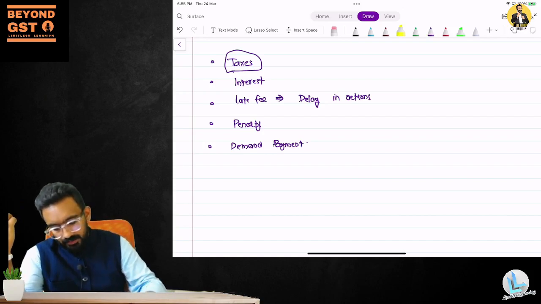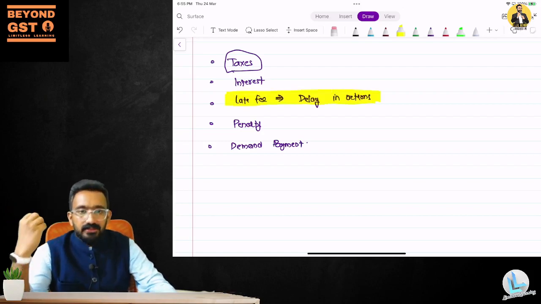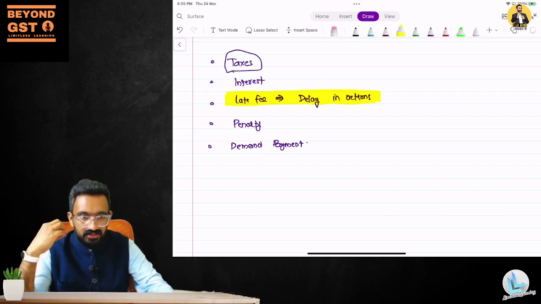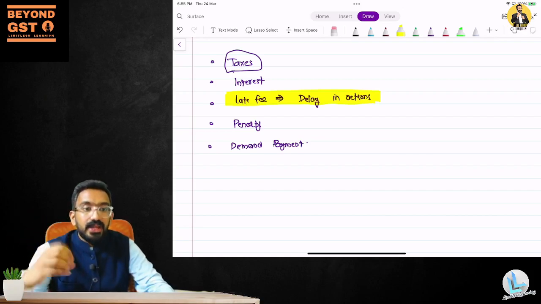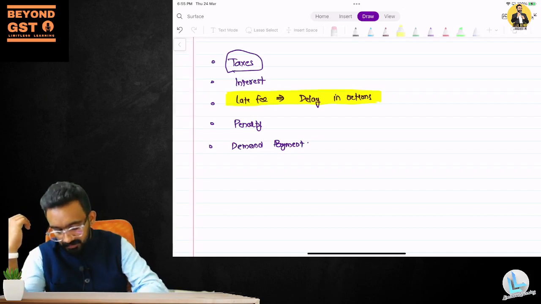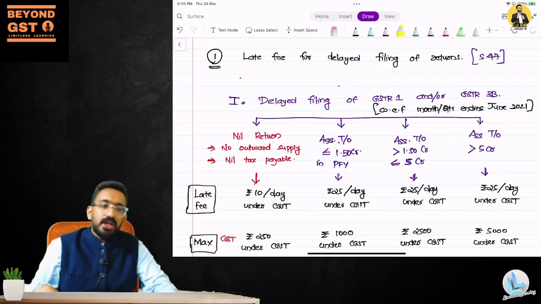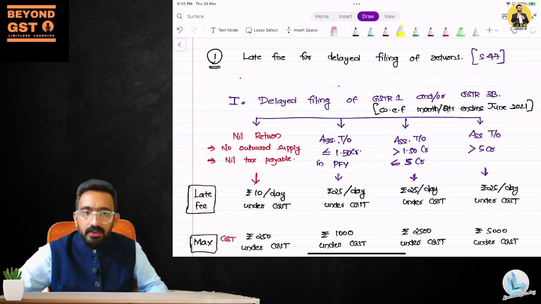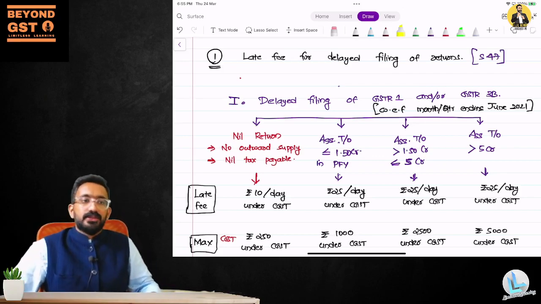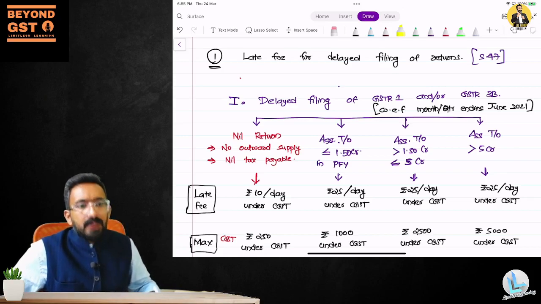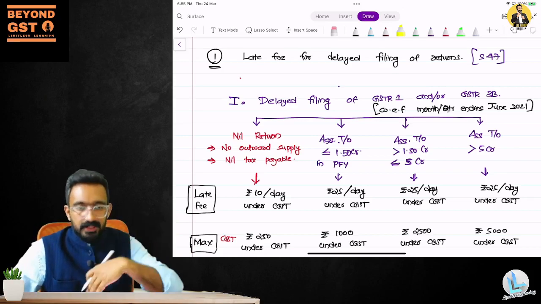Now, the first question is, what is the late fee applicable when you delay the payment or delay the filing of returns? Every return that we understand has a due date under GST. So when I'm discussing late fee, I would also like to give you a quick recap on the due dates of returns, because that was amended last time, as it was applicable for the last exam.